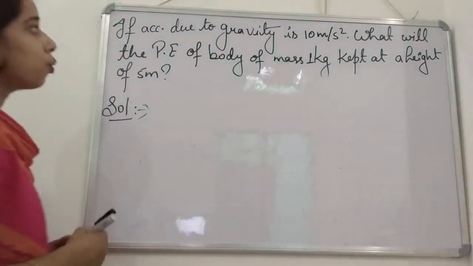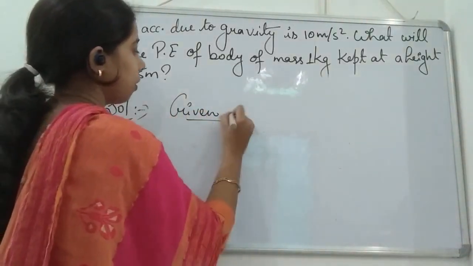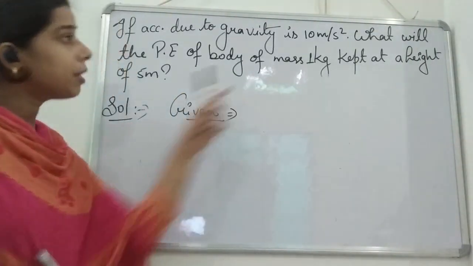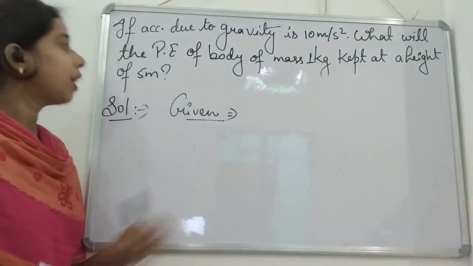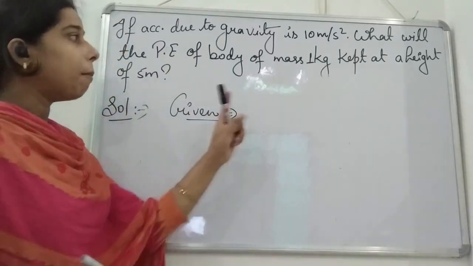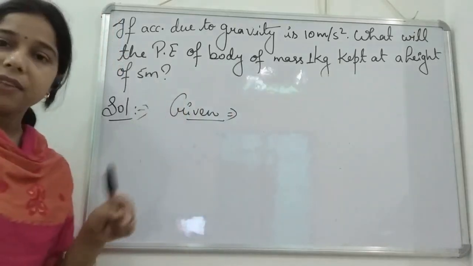You can see here, students, what things are given in this question. We have to find the potential energy of the body if the mass is 1 kg kept at a height of 5 meter.